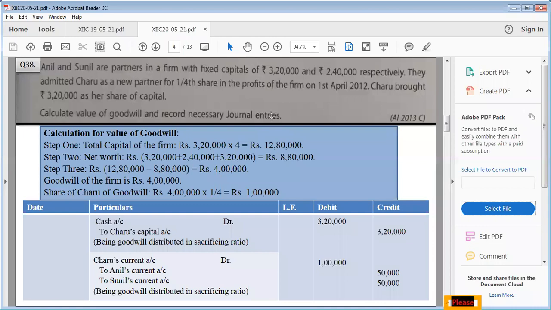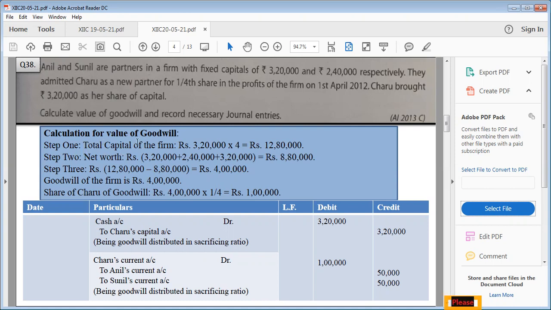Children, one more point you have to remember, that whenever the question does not give you any hint related to premium for goodwill to be brought in by a new partner, you always have to remember that we will assume that the new partner is not bringing even a single rupee of his premium for goodwill. That's why the question is silent. Remember this. It means the entire amount of premium for goodwill will be cut down from his current account. Remember, okay? This is very important to remember.